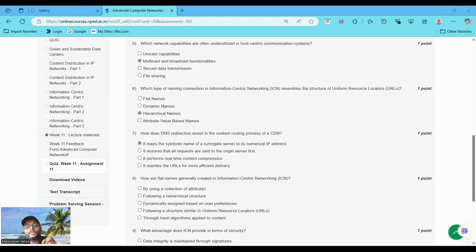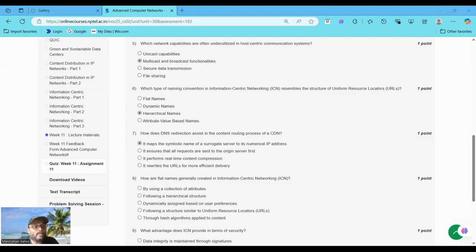When a user requests content, for example from some URL, the DNS resolves the domain to the IP address of a nearby surrogate server, not the origin server. If you choose option B, which is incorrect, that it ensures all requests are sent to the origin server first, that is also wrong, because the goal of the CDN is to avoid the origin server when possible.